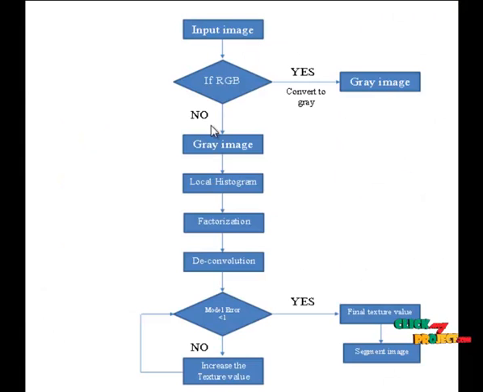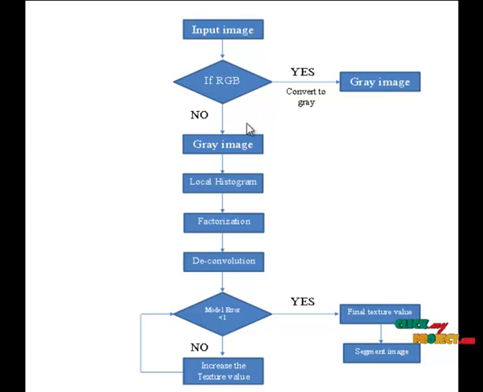This is the flow diagram for our proposed system. In this flow diagram, first we give the input image. The input image may be a histological image or texture based image, and that image will go to the gray conversion process. Sometimes images will be in RGB. In that case, we convert that image into a gray image.